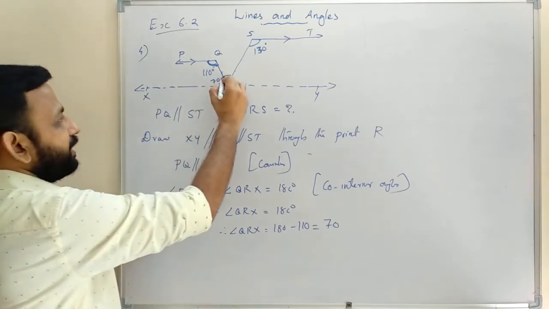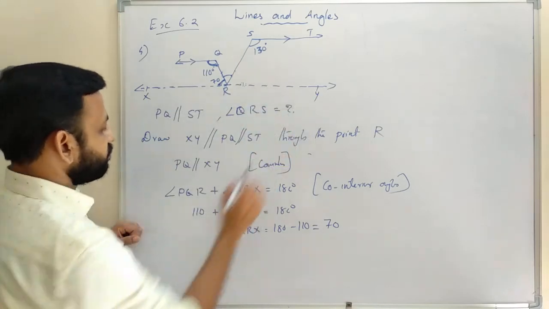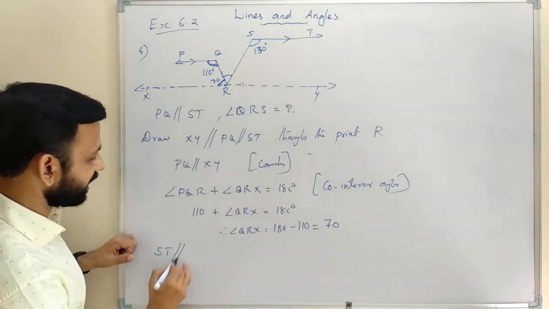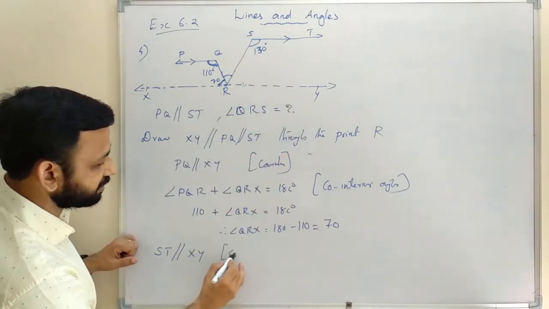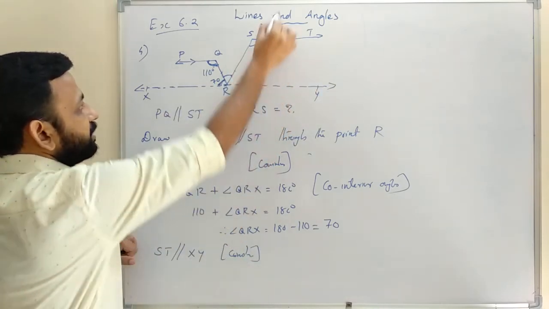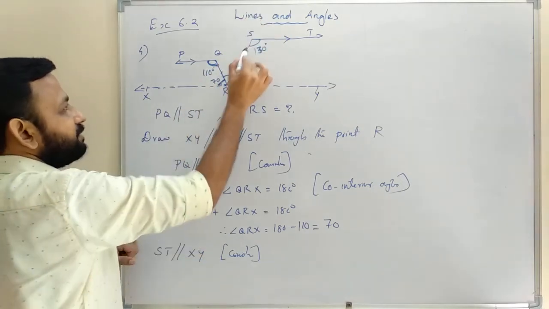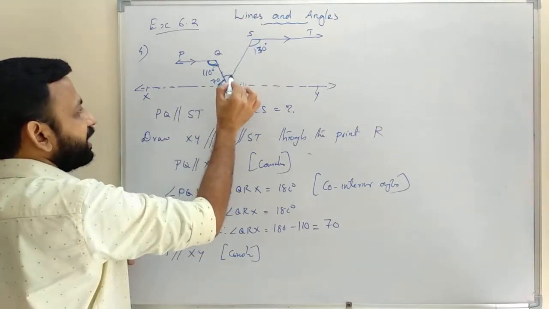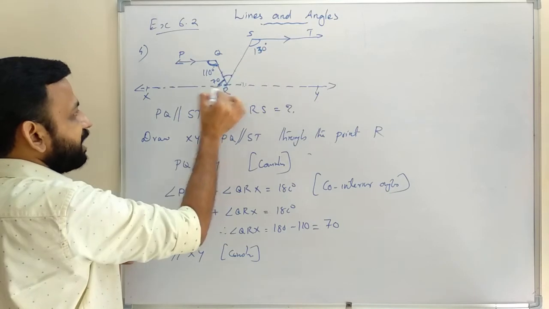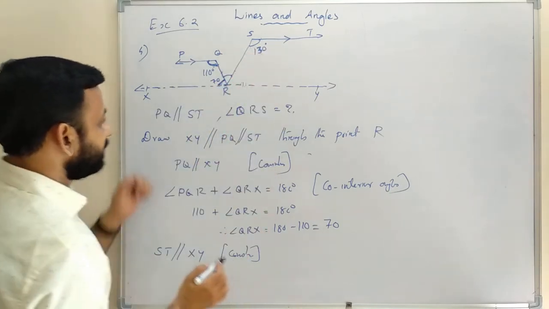Now we have to find QRS. Here ST is parallel to XY. Reason: construction. If ST is parallel to XY, then we can take it as a transversal, and alternate interior angles are equal. So angle SRX and this one will be the same.